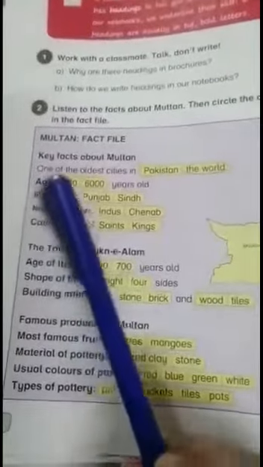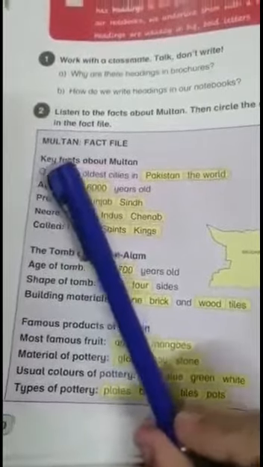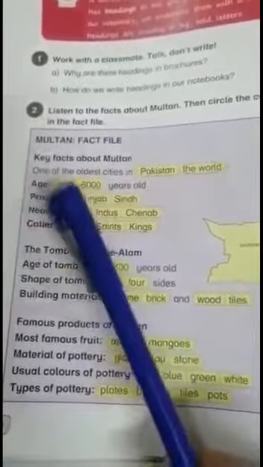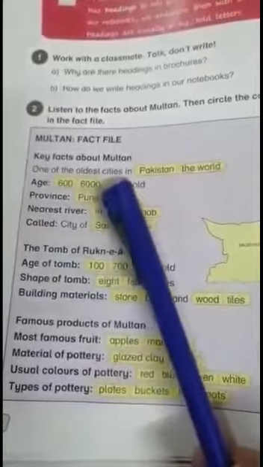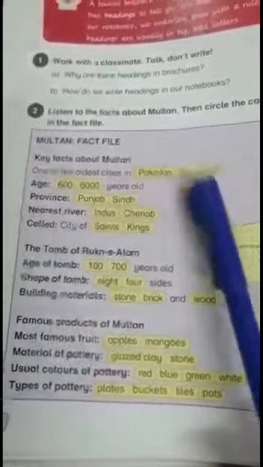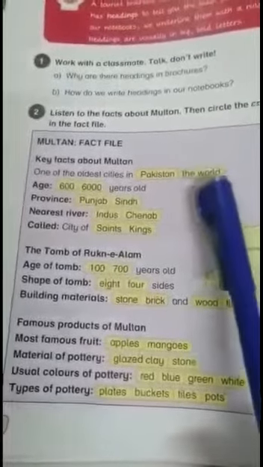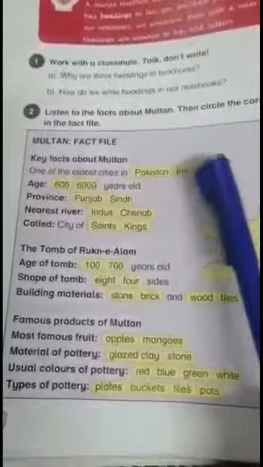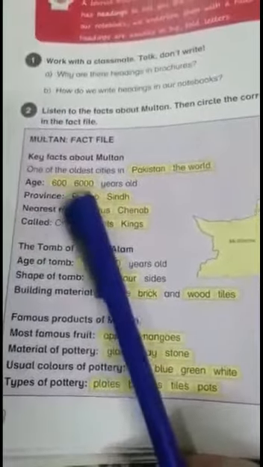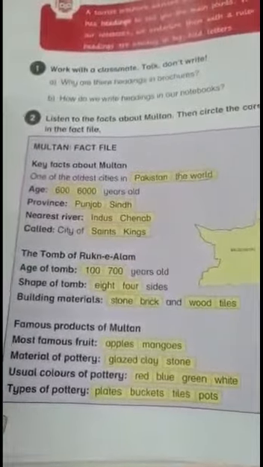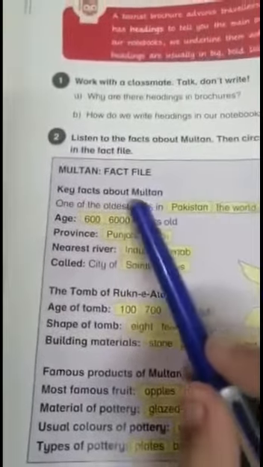Now this is the heading, key facts about Multan. These are the key facts about Multan. One of the oldest cities in the world, which means Multan is one of the oldest cities in the world. Age, 600 or 6,000 years old. 6,000 years old. So you circle the word 6,000.